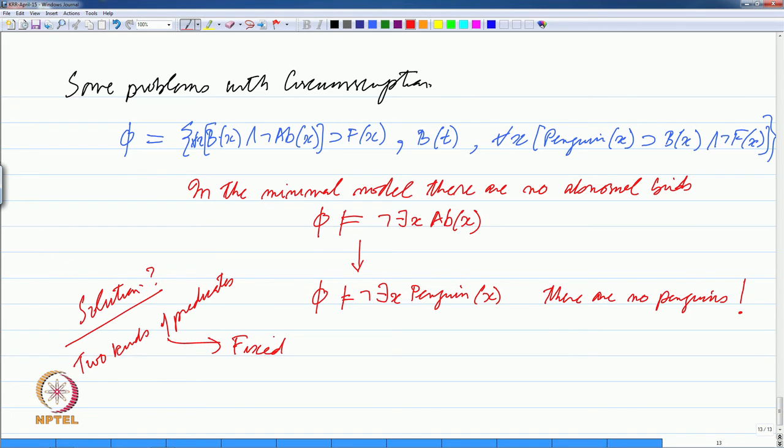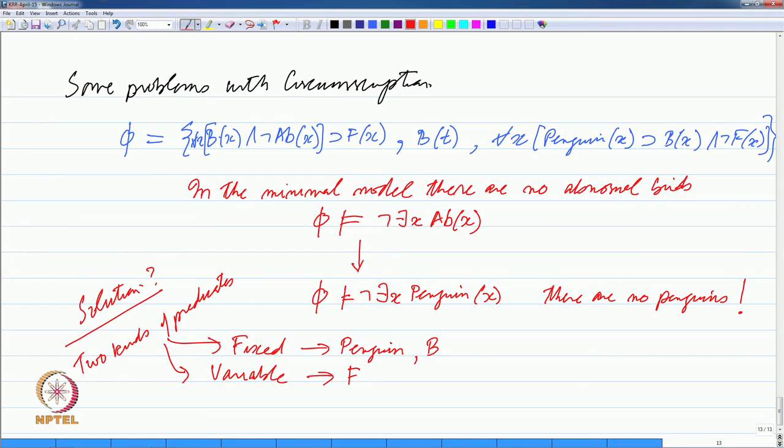By fixed we mean their extent is fixed, that we cannot modify them, which includes penguins, which also includes bird, and the other is variable, whose extent can change, and that includes things like flies.